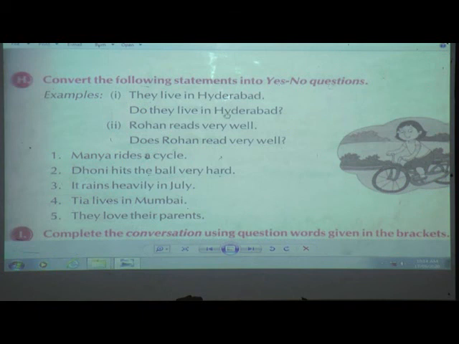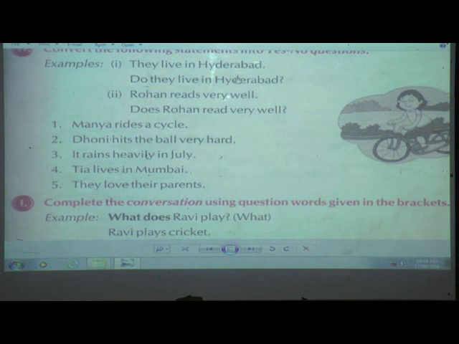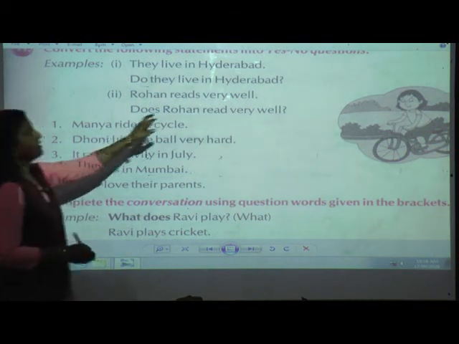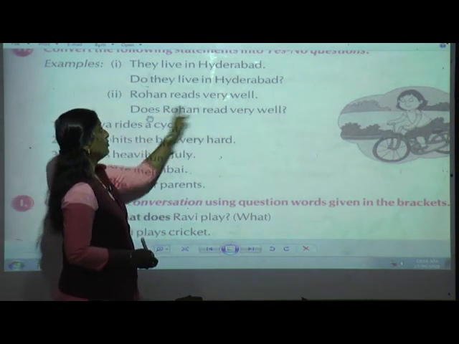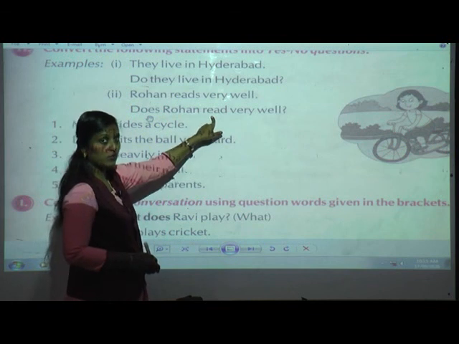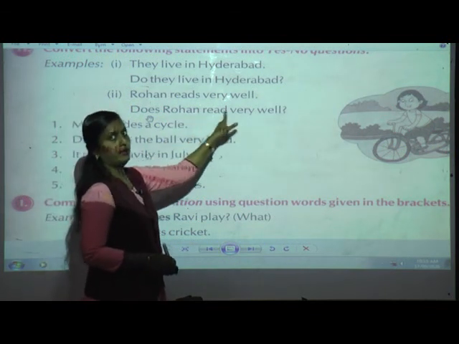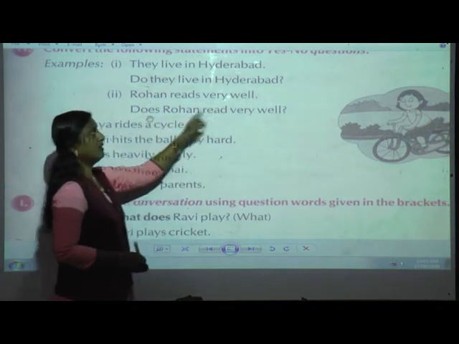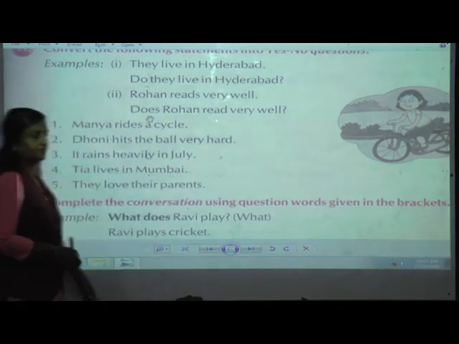Okay. So they live in Hyderabad. Okay, so as the subject is they, is what? Plural. So we are going to use do. Do they live in Hyderabad? Next, Rohan reads very well. Rohan is what? Singular subject. So what we are going to use? Does. So does Rohan. So what is the original form for the reads? Read. So when you are writing read, that time you are not going to add again s. Okay, you have to write the original form of the verb. So does Rohan read very well? If you write does Rohan reads very well, your answer will be wrong.